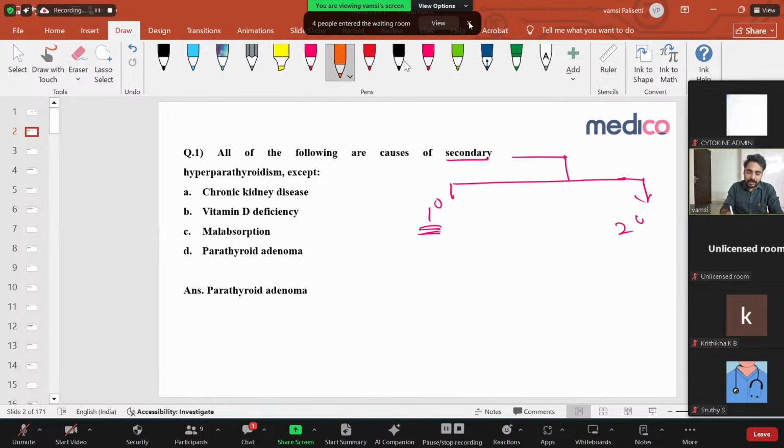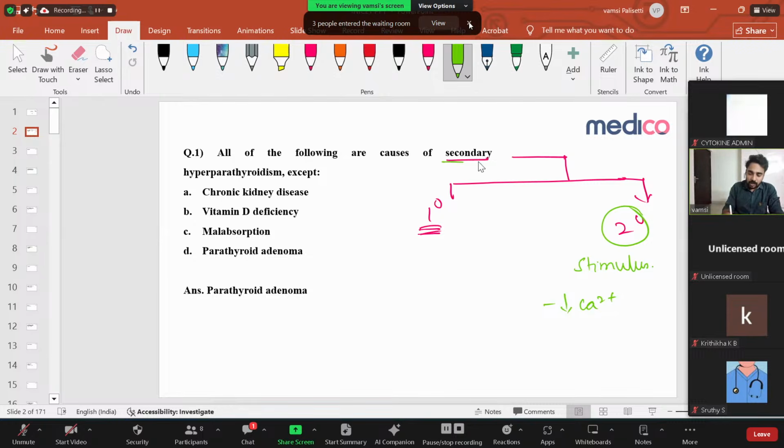But what is secondary? Here parathyroid gland is completely normal, but it has some stimulus. Because of some stimulus, the parathyroid gland is producing more and more amount of hormone. And what is the most common stimulus of secretion of parathyroid hormone? That is low calcium. Hypocalcemia is the important stimulus for producing more amount of parathyroid hormone. Right? So this is the primary and secondary. Primary is the one, gland is abnormal, gland is producing more amount of hormone without any stimulus. In the secondary, gland is completely normal. Some stimulus like hypocalcemia is there, that is stimulating parathyroid gland to produce more amount of hormone.